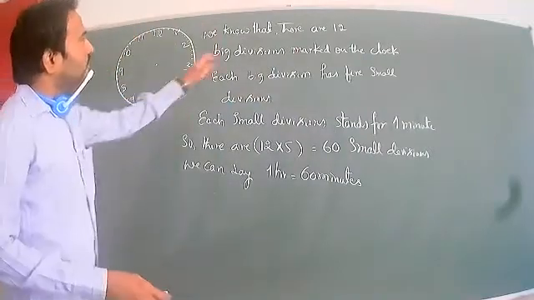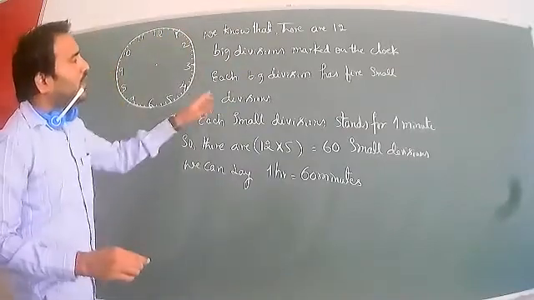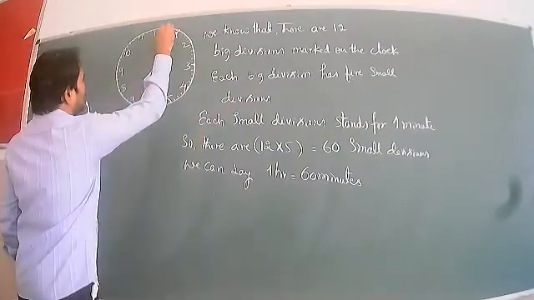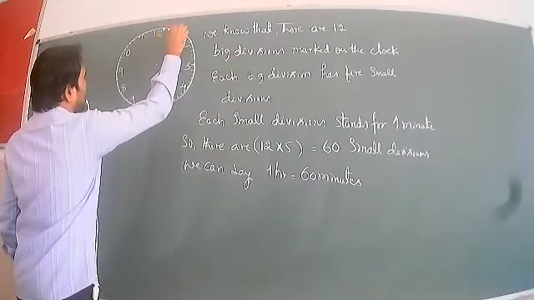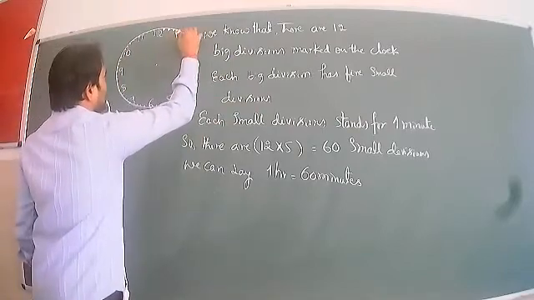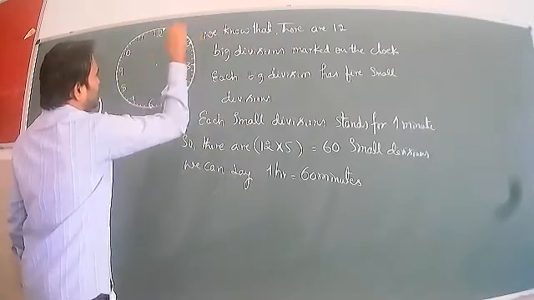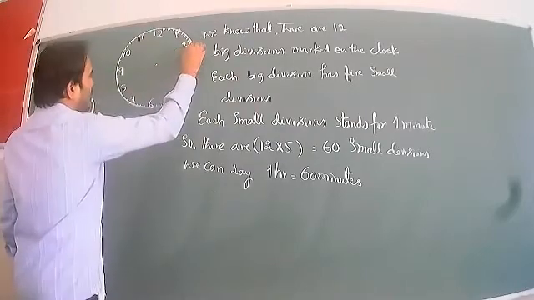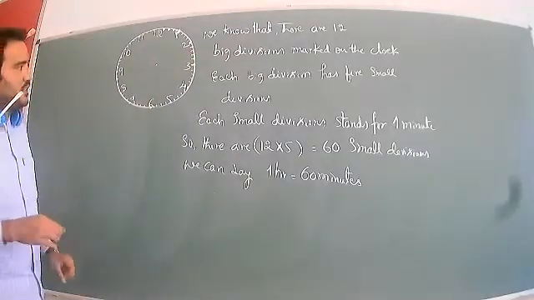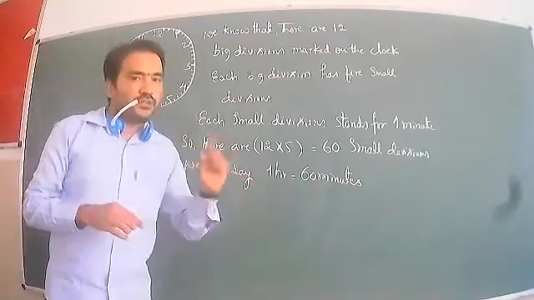So we know that there are 12 big divisions. I have written these 12 big divisions on the board, marked on the clock. Each big division has 5 small divisions. Look at this: 1 2 3 4 and 5. Again, the next number: 1 2 3 4 and 5. Again we can check that: 1 2 3 4 5. Each big division has 5 small divisions, and each small division stands for 1 minute.